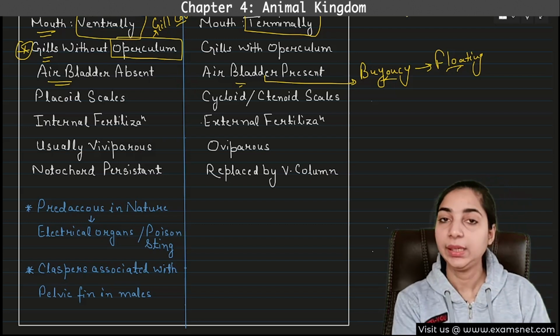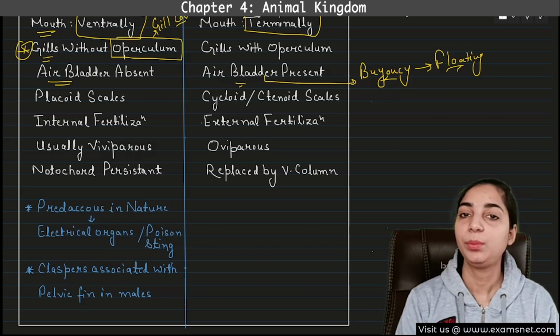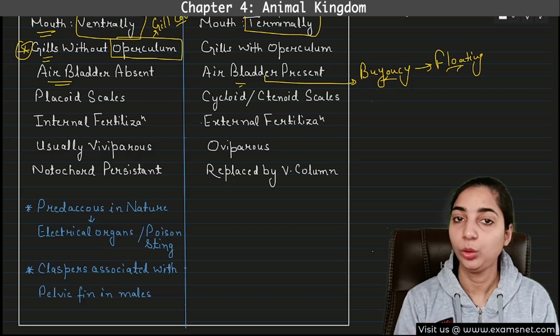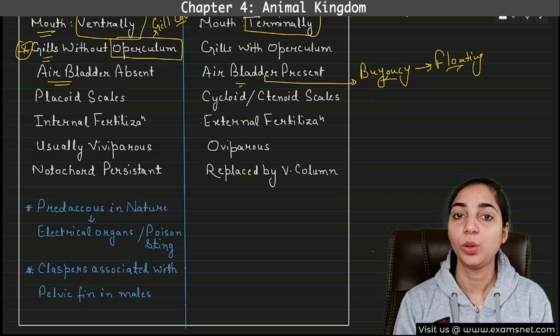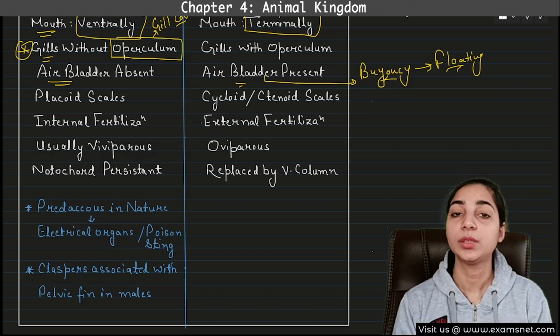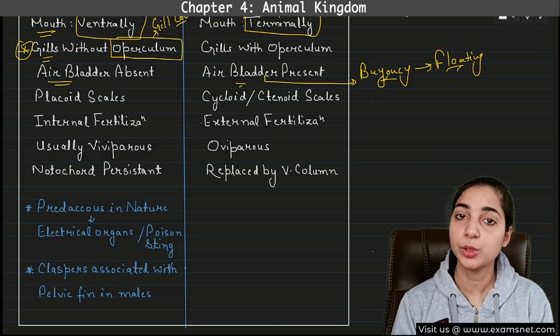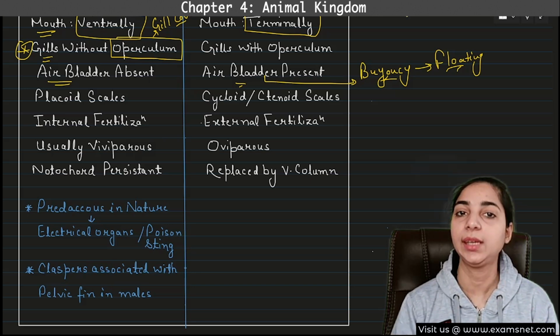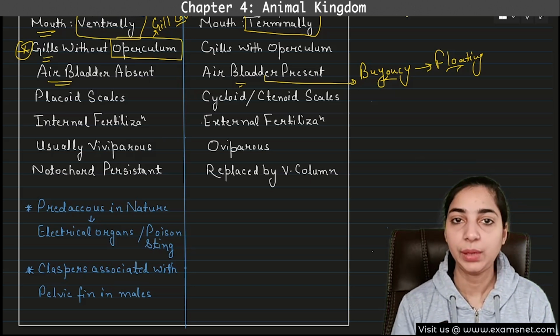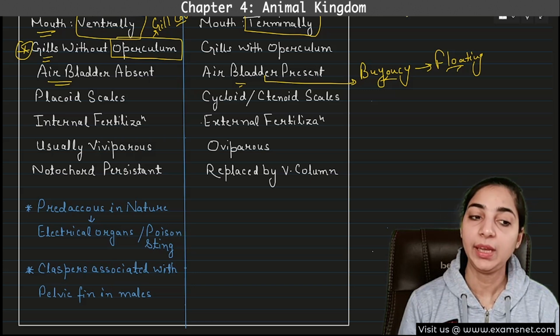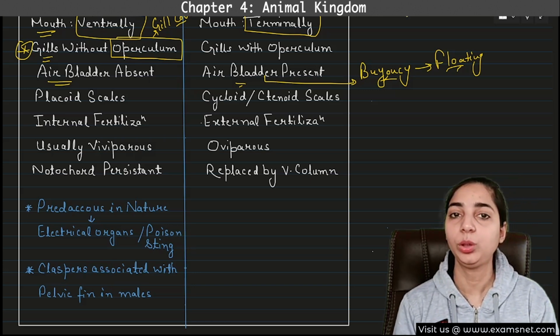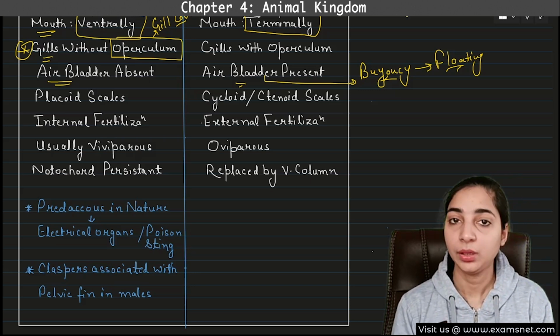So what will happen? In case of Chondrichthyes, this air bladder is absent. That means there will be no buoyancy. So how will they float in water? They have to constantly swim. So they will keep swimming. Otherwise, they will sink in water. Okay, because the air bladder is not present. If air bladder would be present, then they would not have to swim repeatedly.